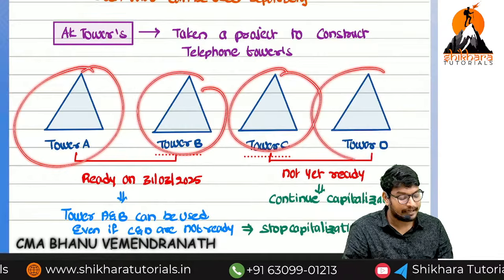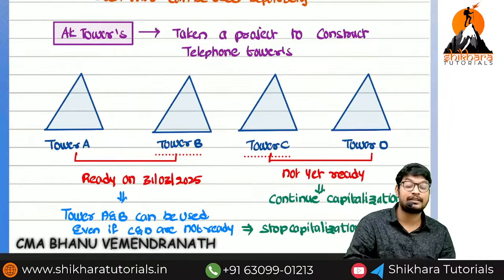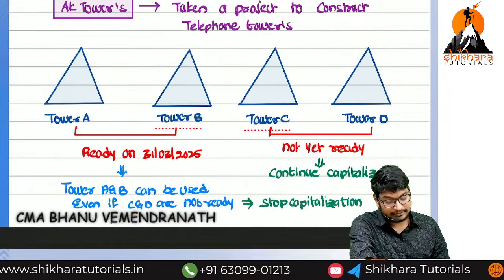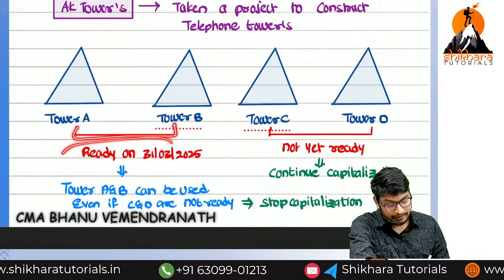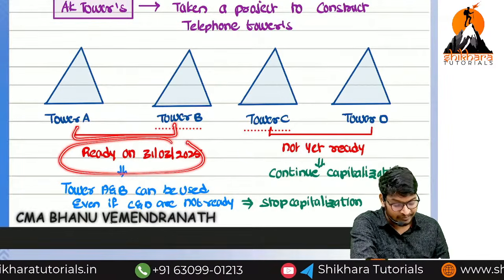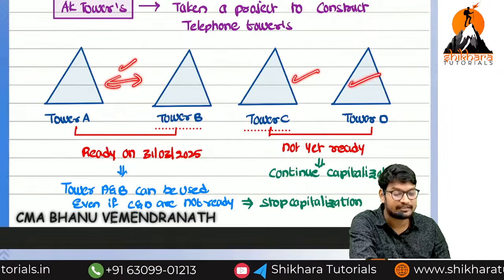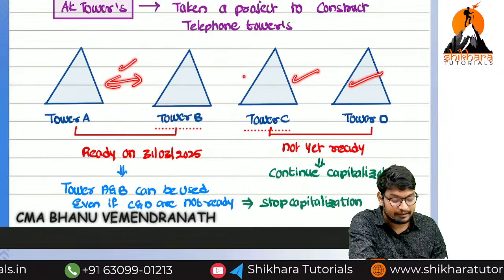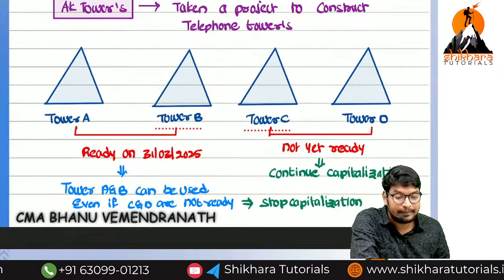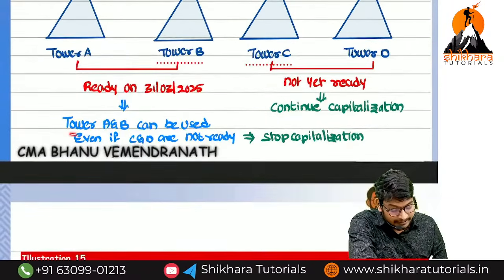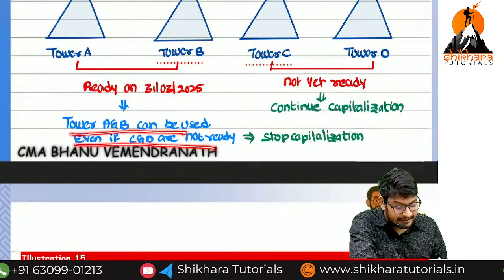So these are the parts. In this, Tower A and Tower B are ready on 31st March 2025. Tower A and Tower B can carry on their activities without constructing Tower C and Tower D. So dependent or independent? These are independent. For that reason, Tower A and Tower B can be used even though C and D are not ready.